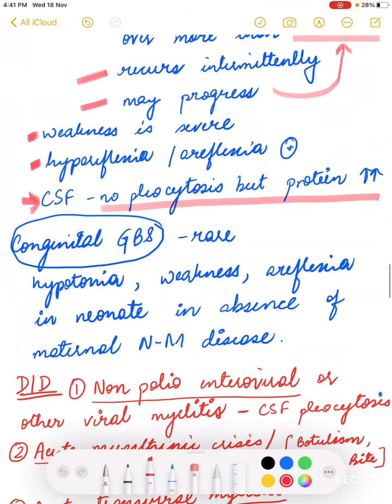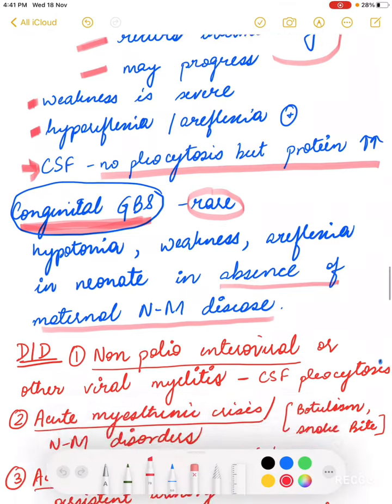There's also a variant called congenital GBS. This congenital GBS presents in a newborn with hypotonia, weakness, areflexia, but in the absence of maternal neuromuscular disease. It is not that the antibodies of the mother have crossed the placenta and caused the GBS in the child, but we must remember it is rare, and its prognosis is good. It recovers on its own.